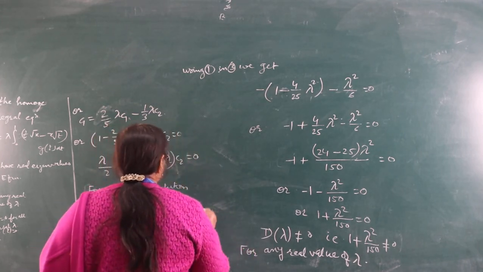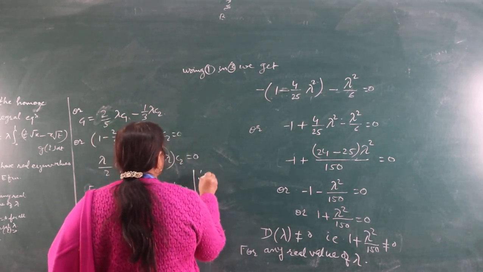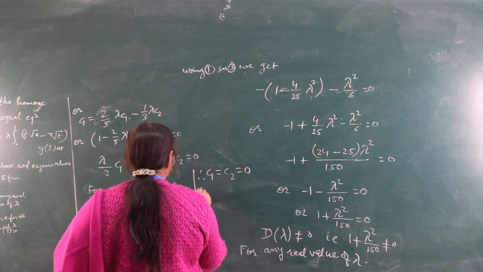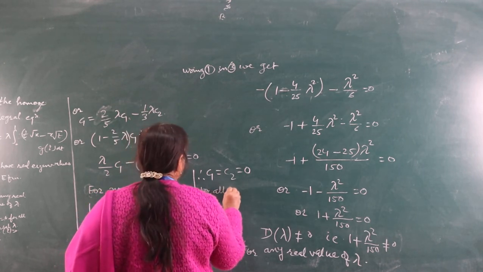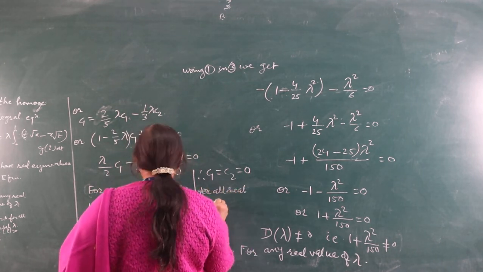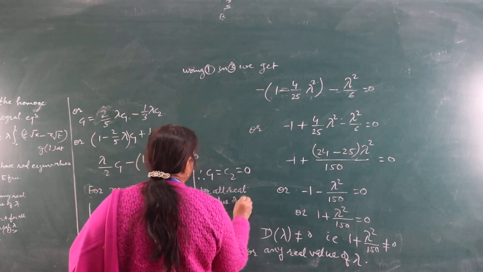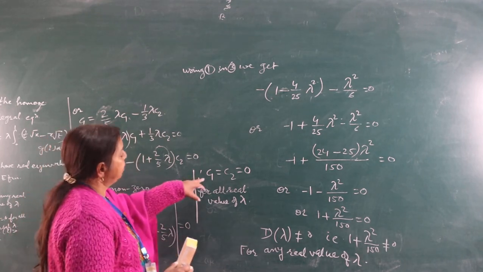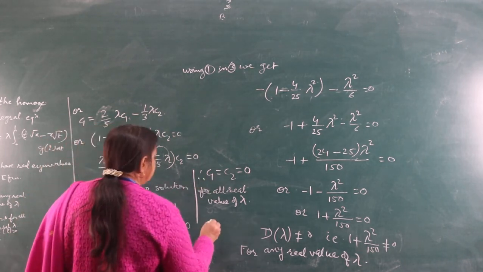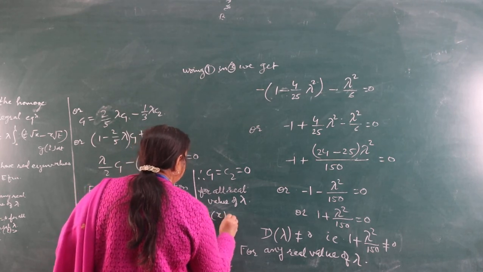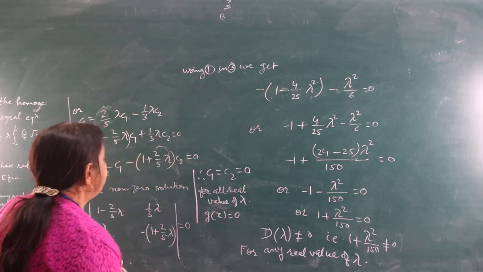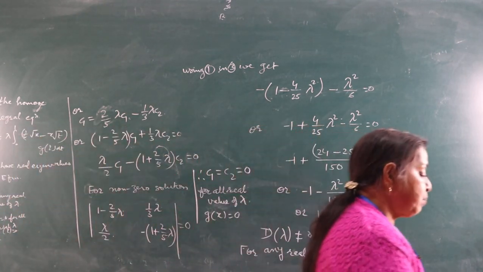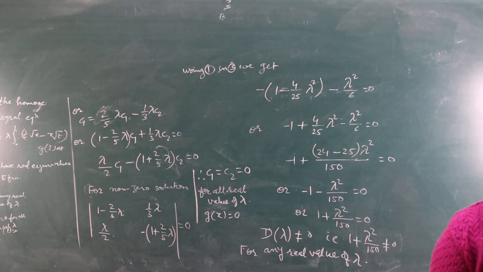Therefore, c1 = c2 = 0 for all real values of λ. Therefore, when c1 = 0 and c2 = 0, then g(x) is also 0. Hence, we do not have any real value of λ and correspondingly no real eigenfunction.